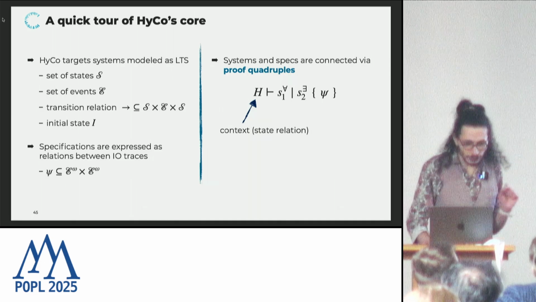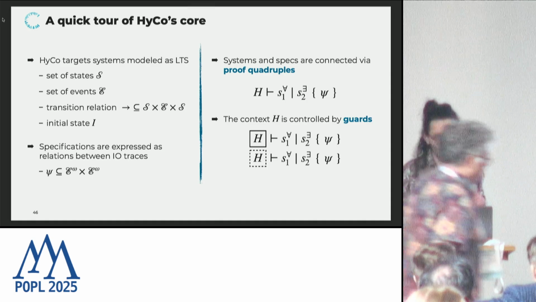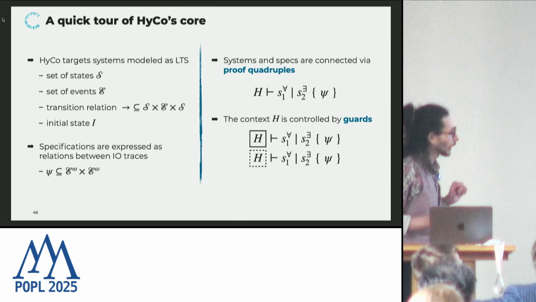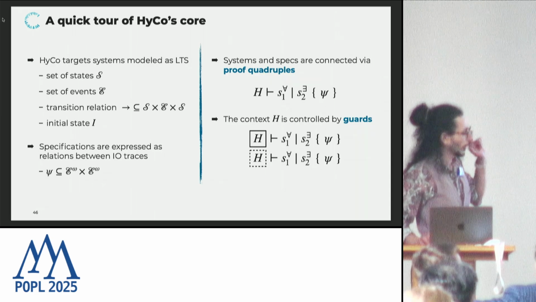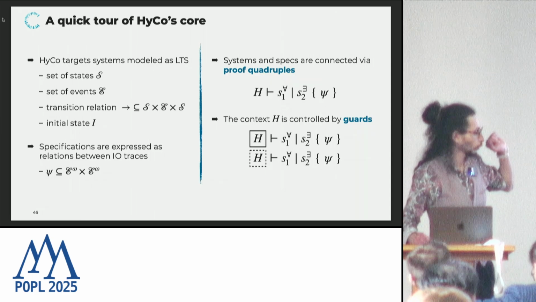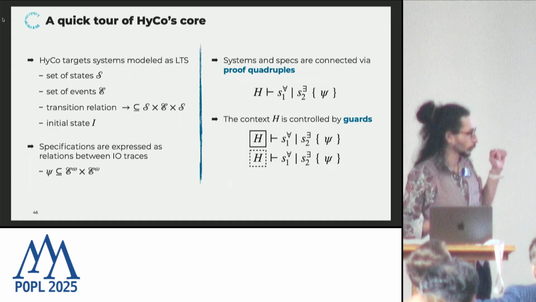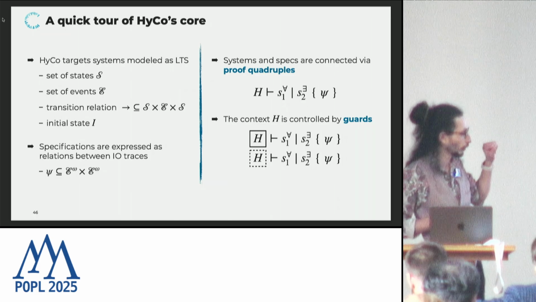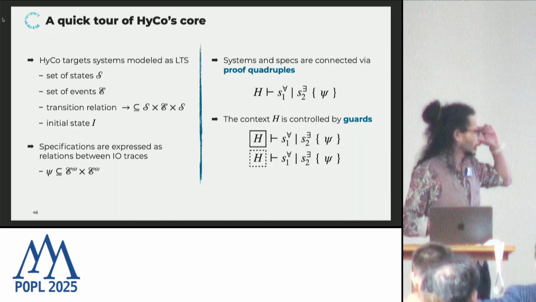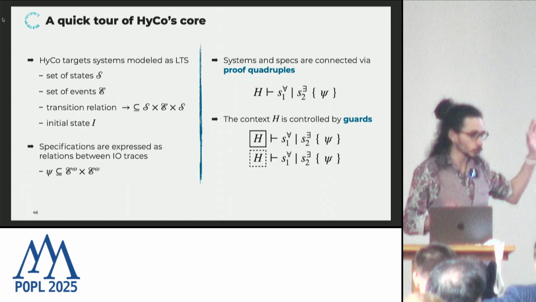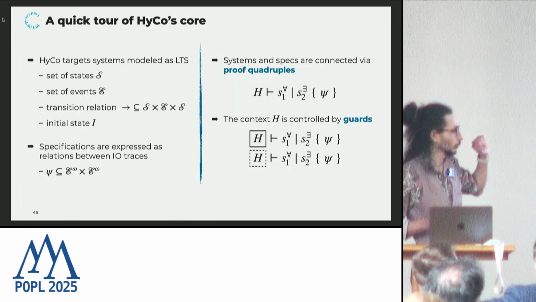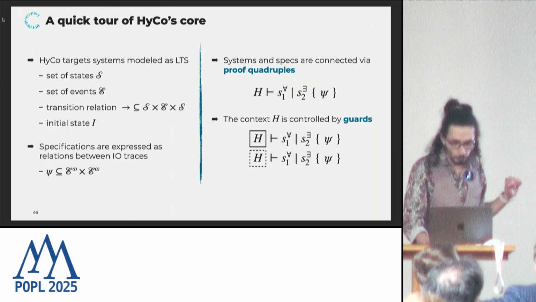If I want to be a little more precise, there are actually two kinds of quadruples, because the context is controlled by guards. The first kind of quadruple tells you that the context is protected by a guard, and this is represented by a solid box around it. The second kind tells you that the context can be used in the proof, and this is represented with a dashed box.